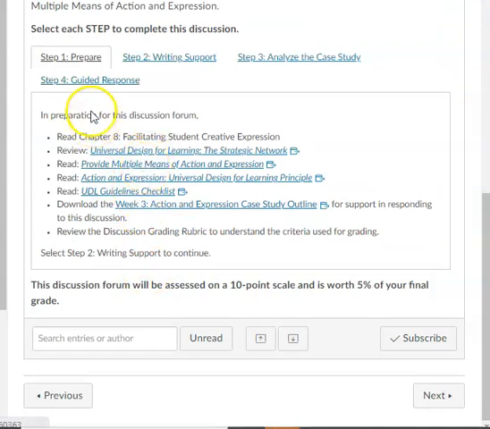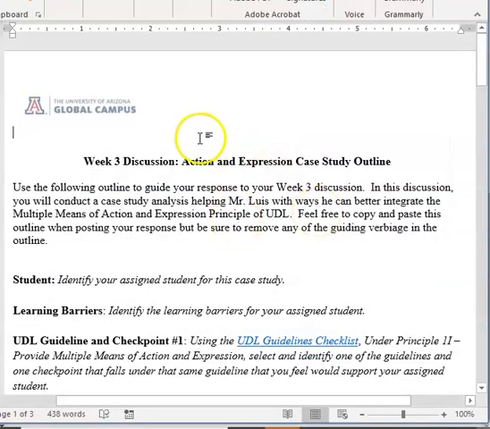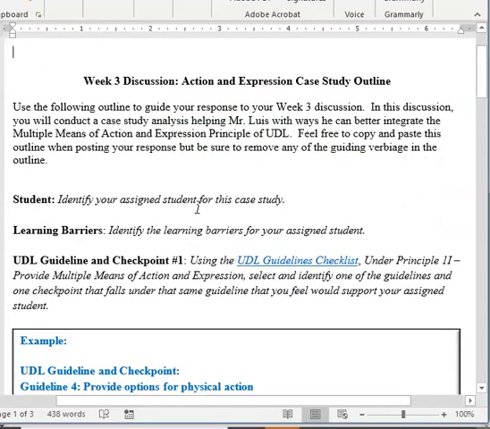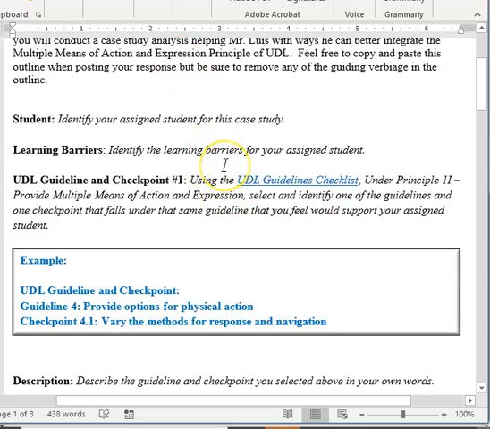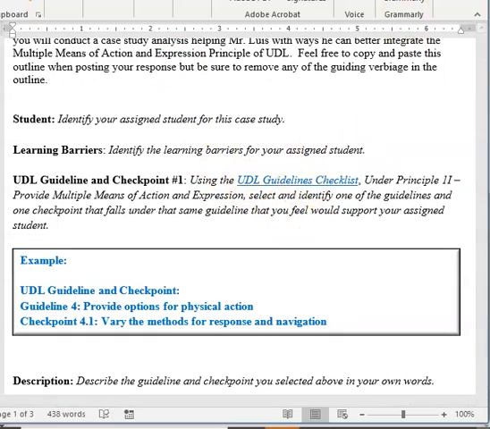In Step 1, you will read and watch the sources that will help support your success in this course. There is also an outline template provided that you can use to complete this discussion prompt. This template is the same template that you used in Week 2's discussion. However, the focus is now on action and expression. Fill in where needed, and then you can copy and paste what you have written into the discussion thread.